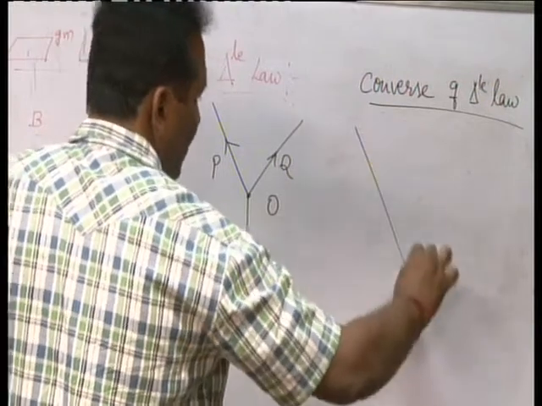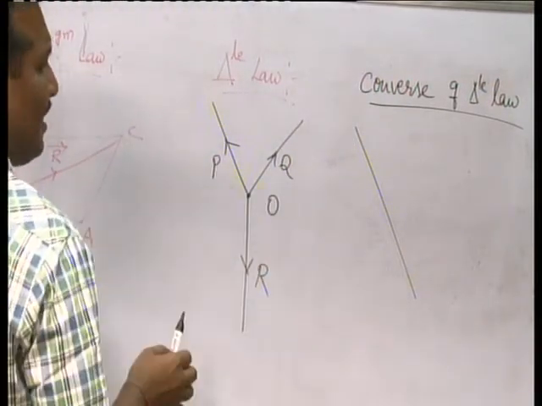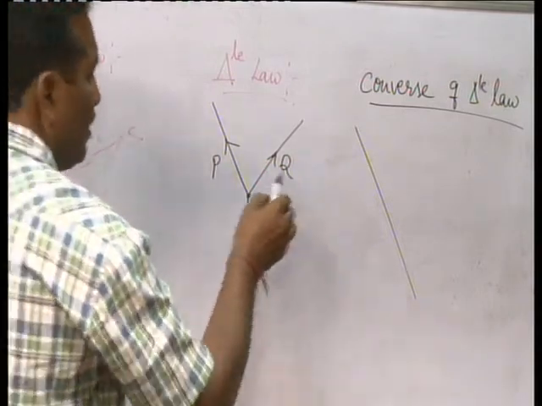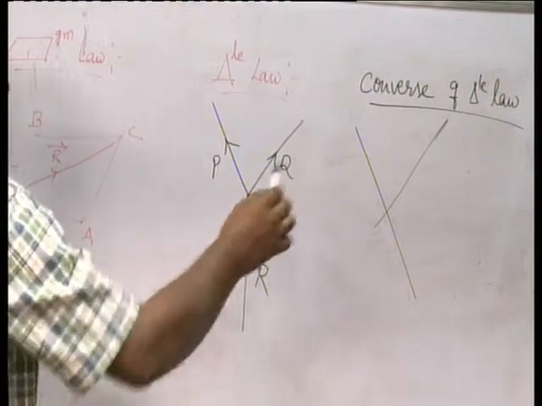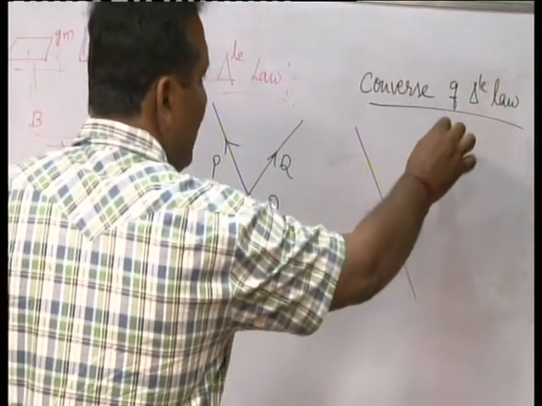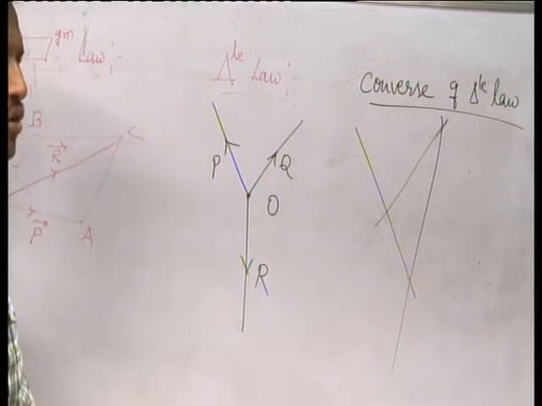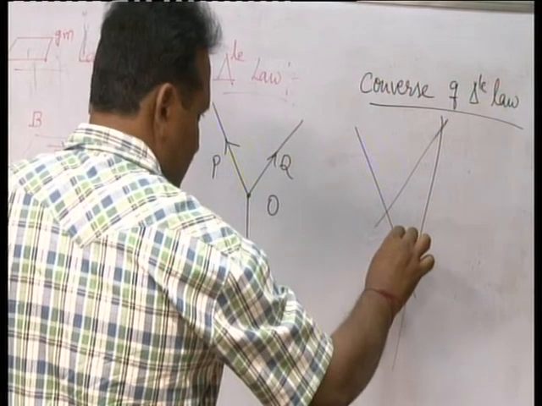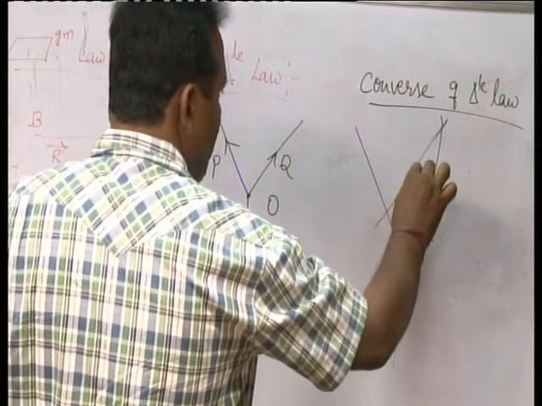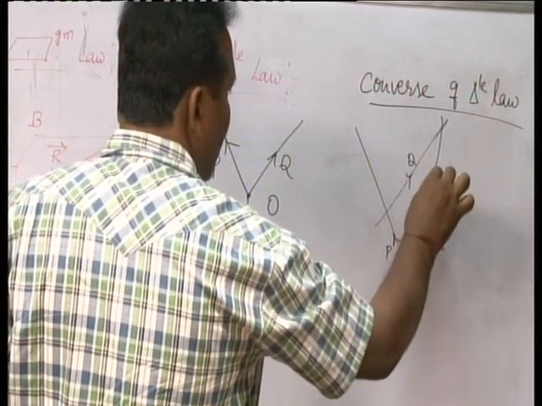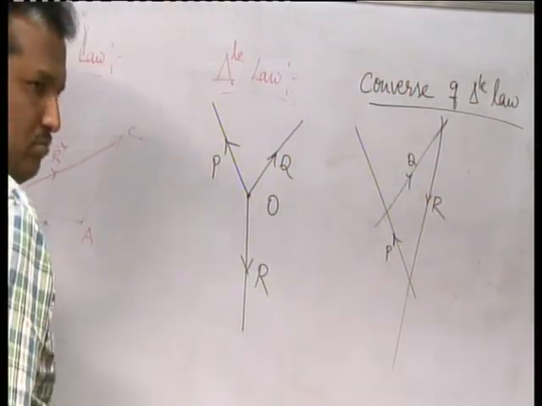Suppose roughly I write, this is the line parallel to force P. Similarly, draw the line parallel to force Q. Definitely this line is parallel to force Q. Draw the line parallel to force R like that. This is the line parallel to force R.